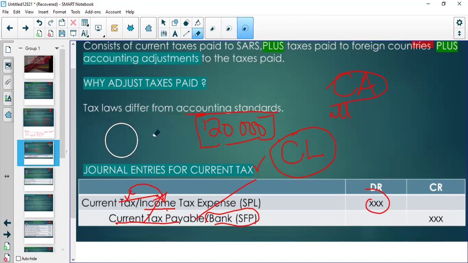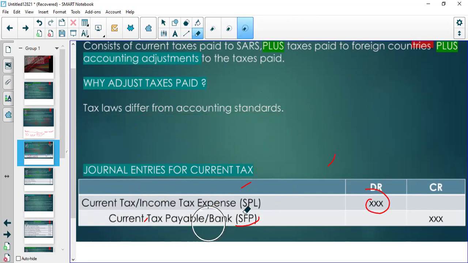And at the end of the day, we will become rich from making losses. So you need to know this journal entry, right? Please know this journal entry. Because those are the things that will give you 1.5 marks. When you are tired of losing marks, then you can get some sucker here.